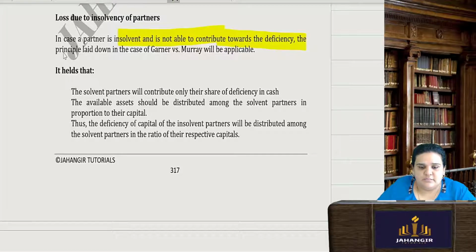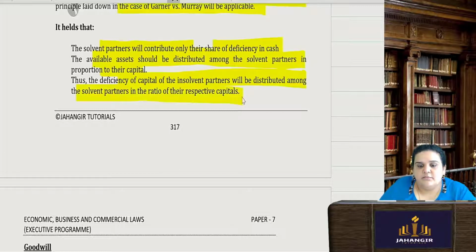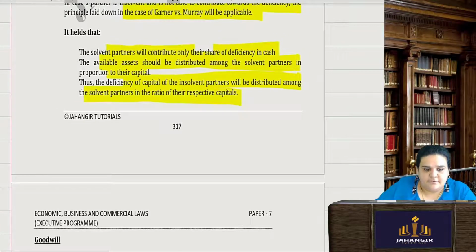So in case a partner is insolvent, and he is not able to contribute towards the deficiency, then you have to follow the principle laid down in Garner versus Murray. Now what was that? Here solvent partners will contribute only their share of deficiency in cash. The available assets should be distributed amongst the solvent partners in proportion to their capital. Thus, the deficiency of the capital of insolvent partners will be distributed amongst the solvent partners in their respective capitals. Okay, simple.